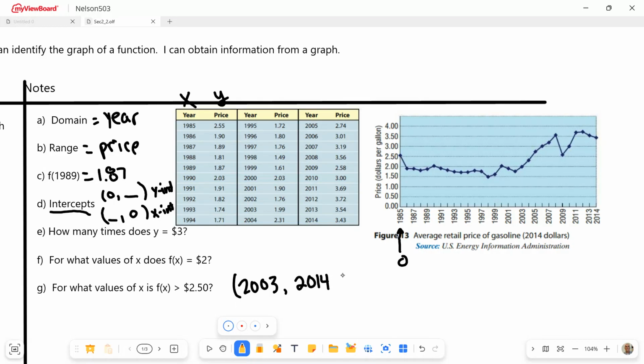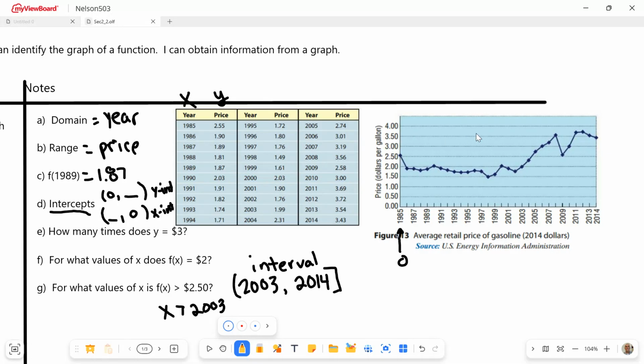Now, you could probably put a square bracket on 2014 because it was definitely above $2.50 in all of 2014. This is called interval notation. And if they want their answer with the inequality sign, you're just going to say when x was greater than 2003, we had a price of more than $2.50.